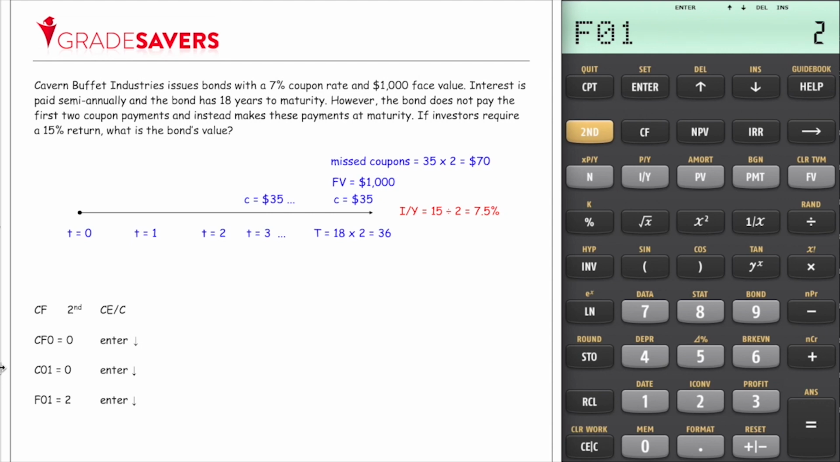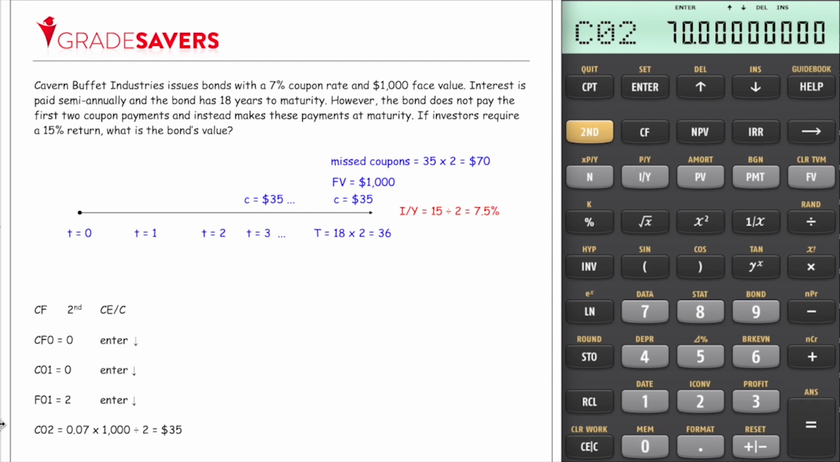For F01, we're going to press 2. And that's simply because the frequency of the first cash flow is 2, since the 0 is repeated 2 times in a row. We'll press enter followed by the down arrow. At this point, it's going to say C02 on the screen, and you're simply going to press 7% of 1,000 divided by 2, which is $35. That's the calculation for your coupon payment.